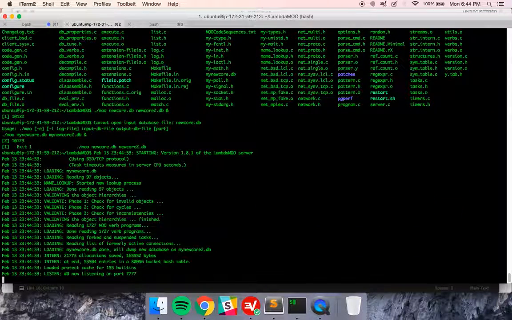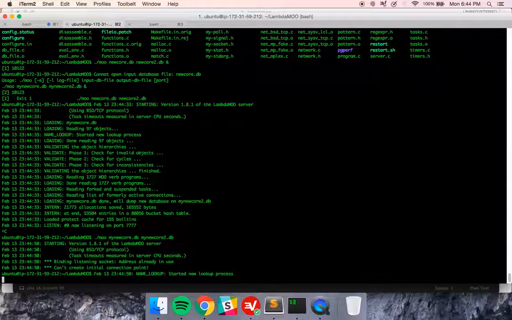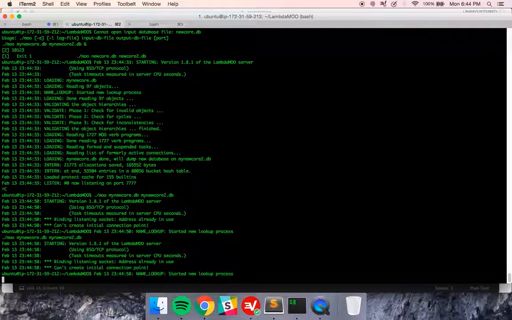All right, so Control Z. That's not going to work now. What's the deal with that? It's because I added the thing. All right, let's not add the little no help thing. Starting task timeout measured in CPU seconds. Binding address already in use. God damn it.